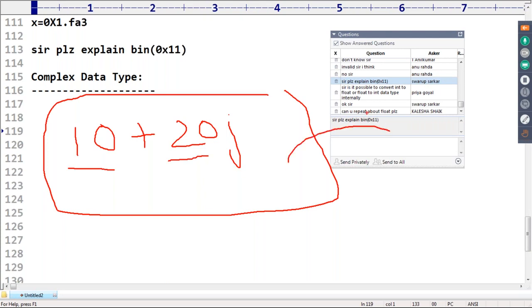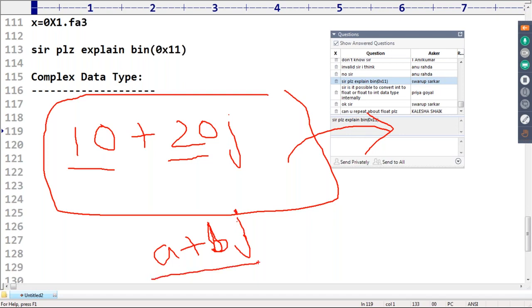This type of style is by default considered complex numbers. Remember this one, sir: a plus bj. Especially in electrical engineering applications and mathematics-based applications, if you want to use them, then this type of concept is very common.